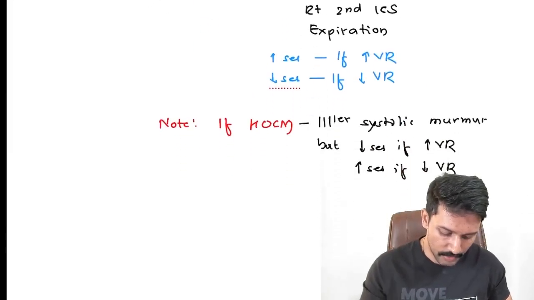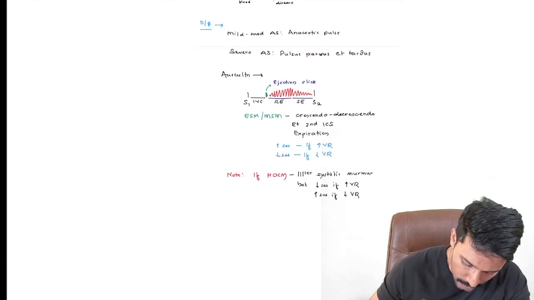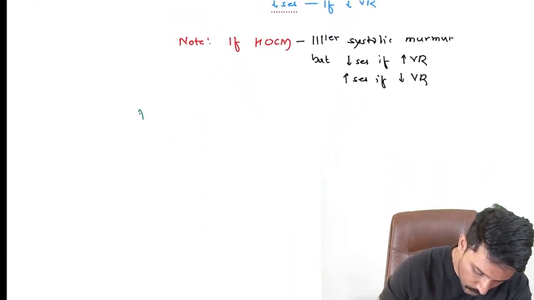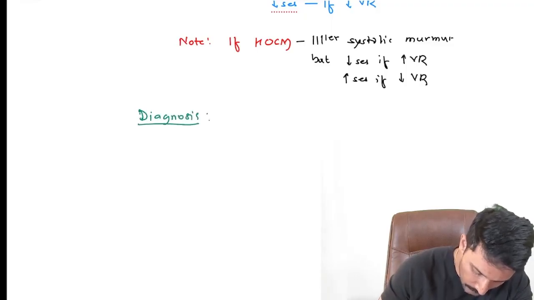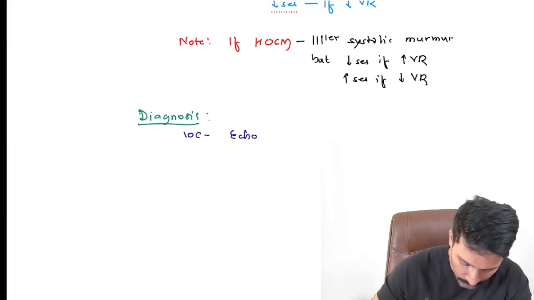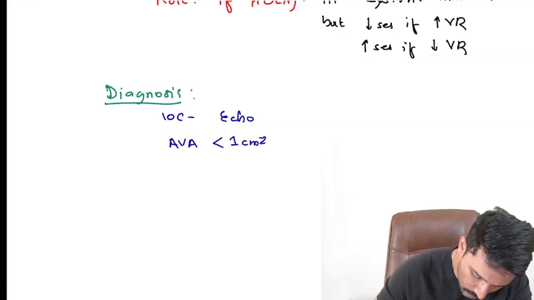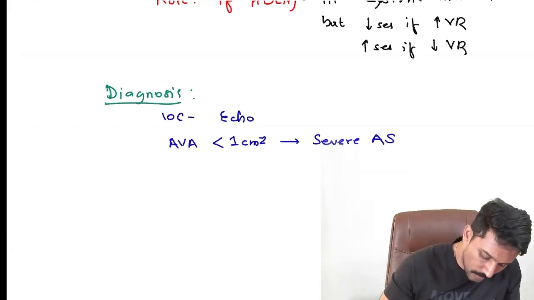So once we have suspected based on the clinical findings, for diagnosis the investigation of choice is going to be echocardiography. And remember, whenever the aortic valve area is less than 1 centimeter square, we call it severe aortic stenosis. Now when it comes to the management,